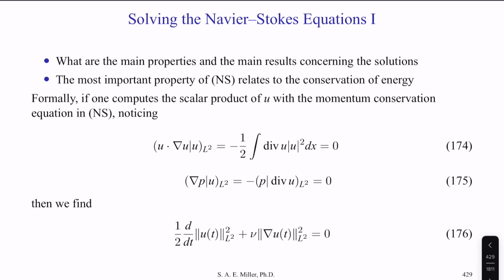We can then write this particular equation 176, where 1/2 of the normal derivative of u squared plus viscosity of nabla u will be 0.